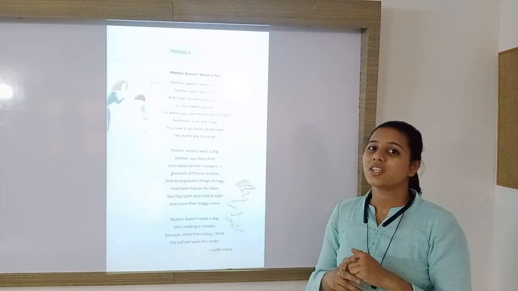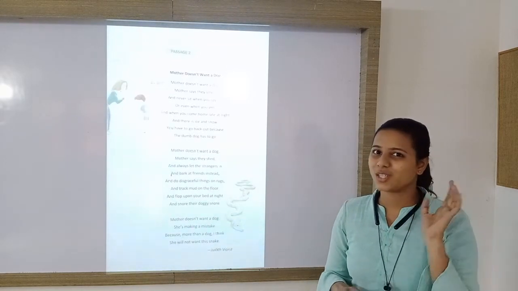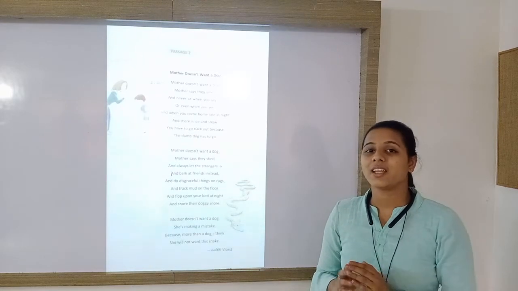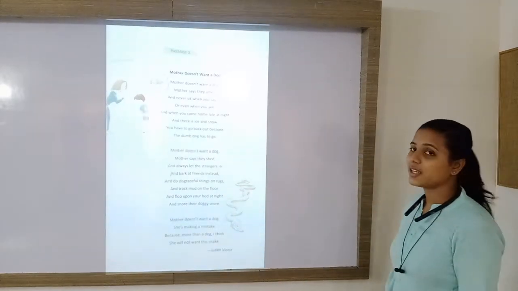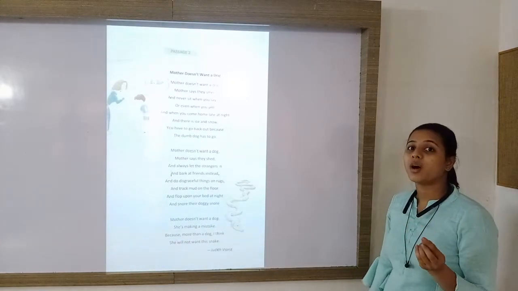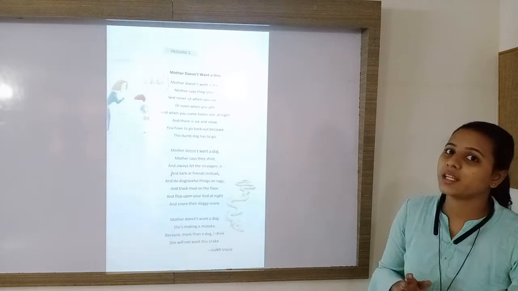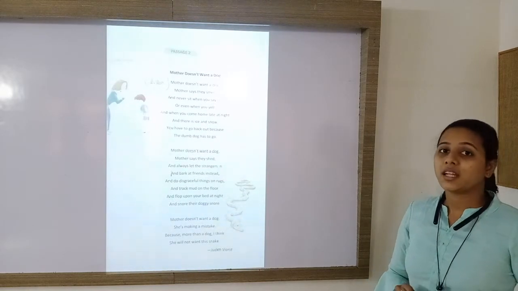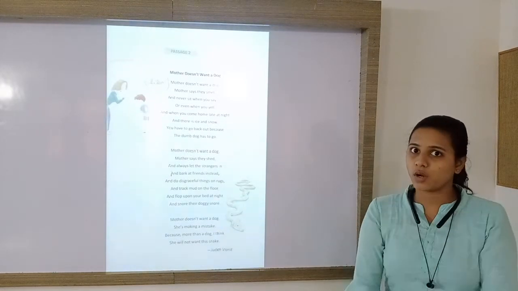So this is why she is mistaken, and I think that she will dislike a snake more than a dog, and dog is better than snake. She should say that I don't want a snake in the house instead of saying I don't want a dog.